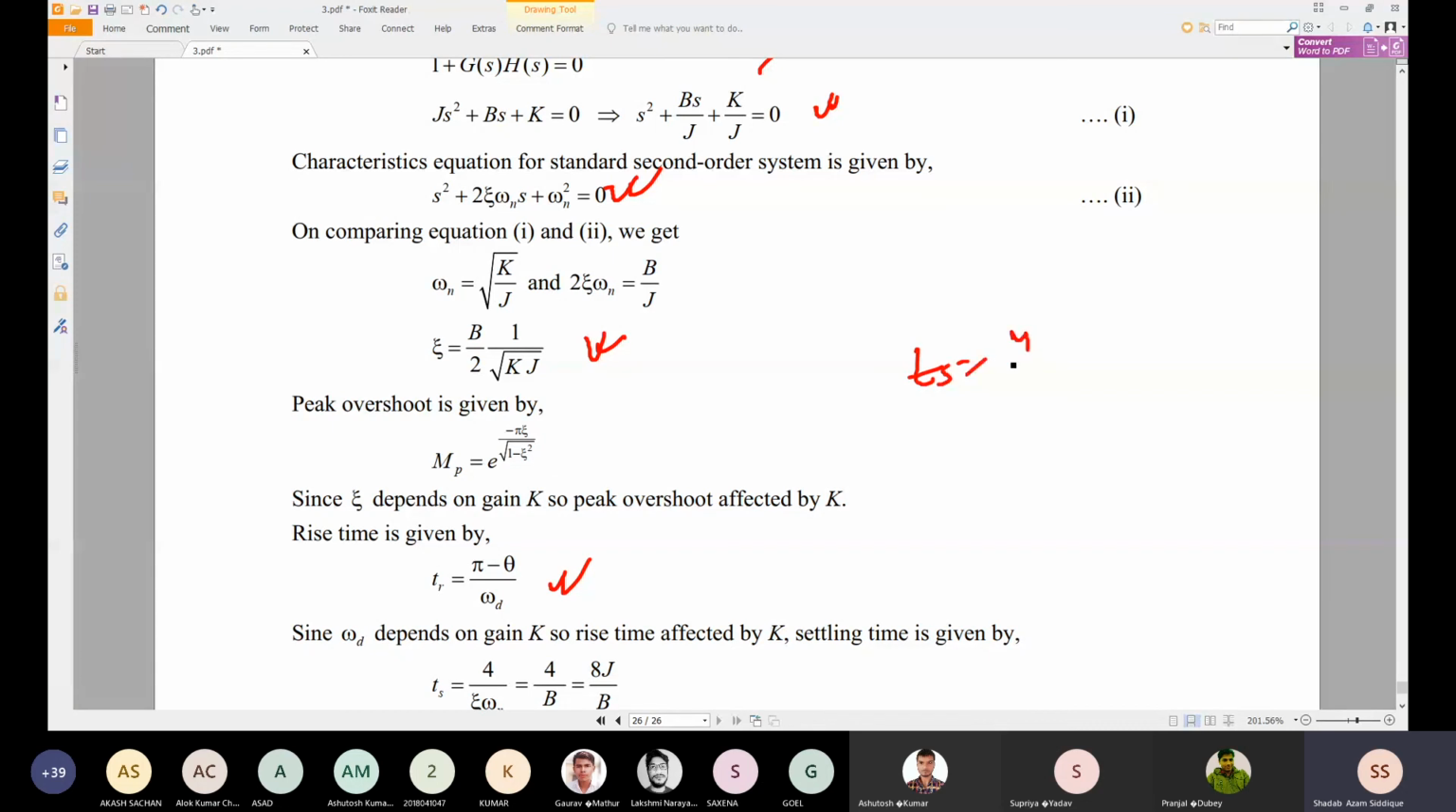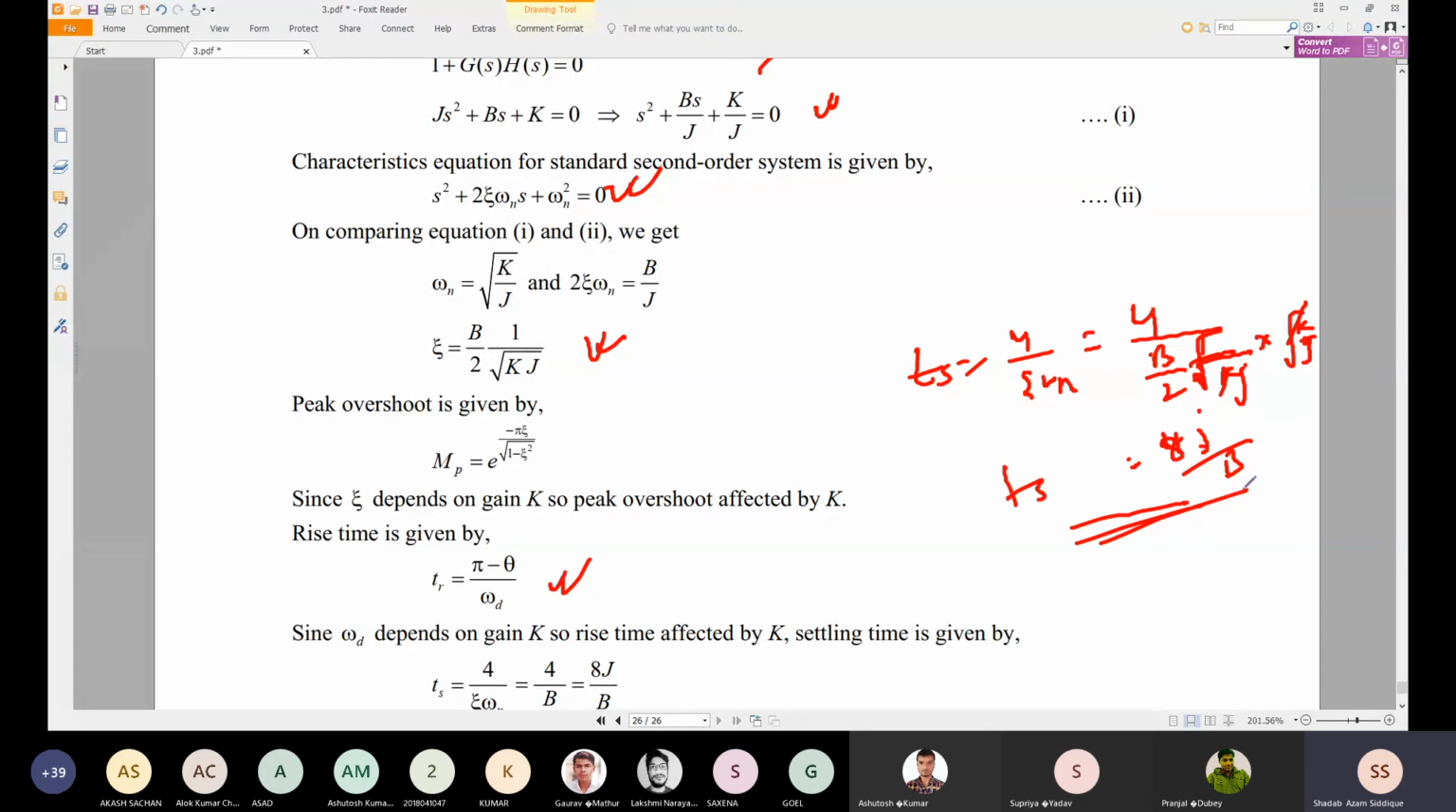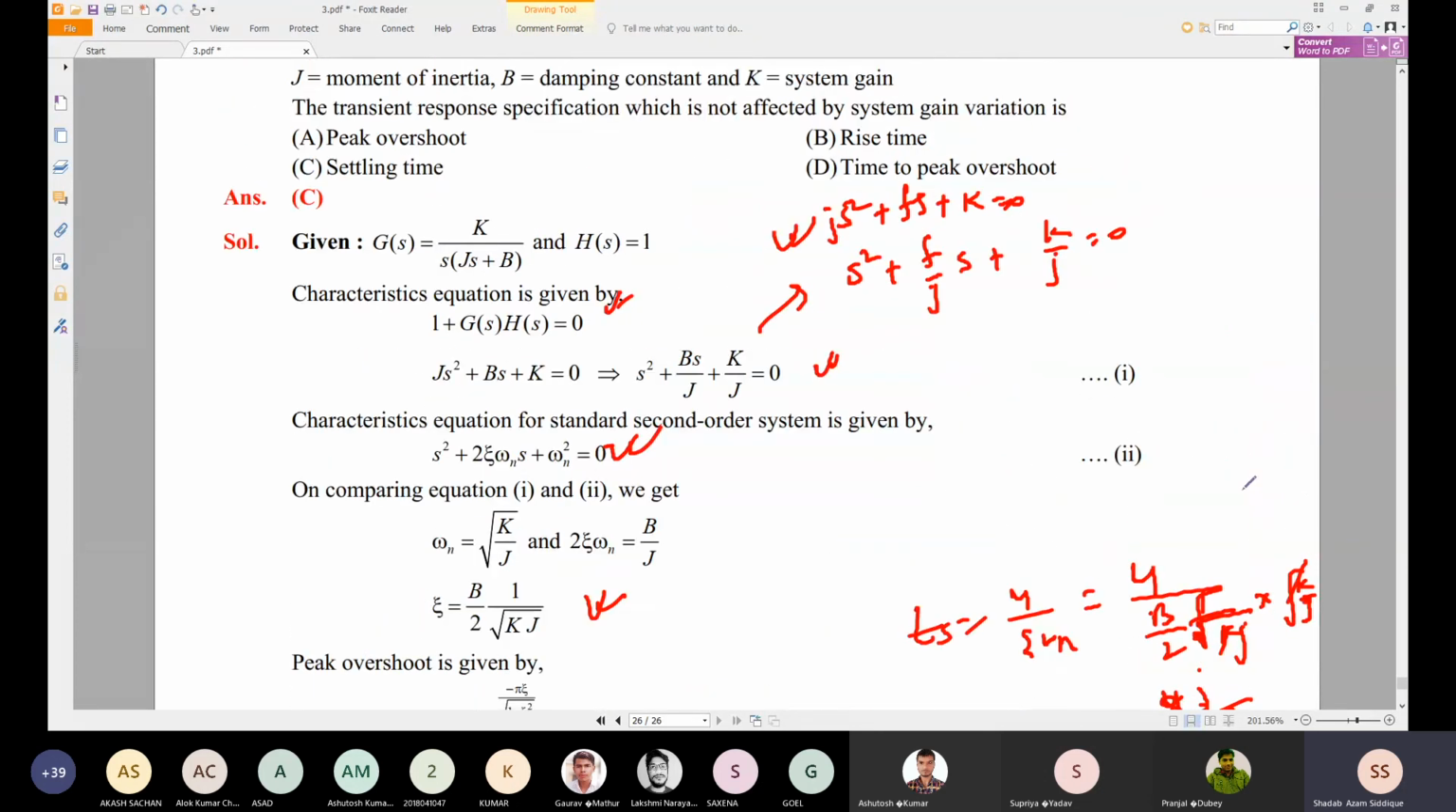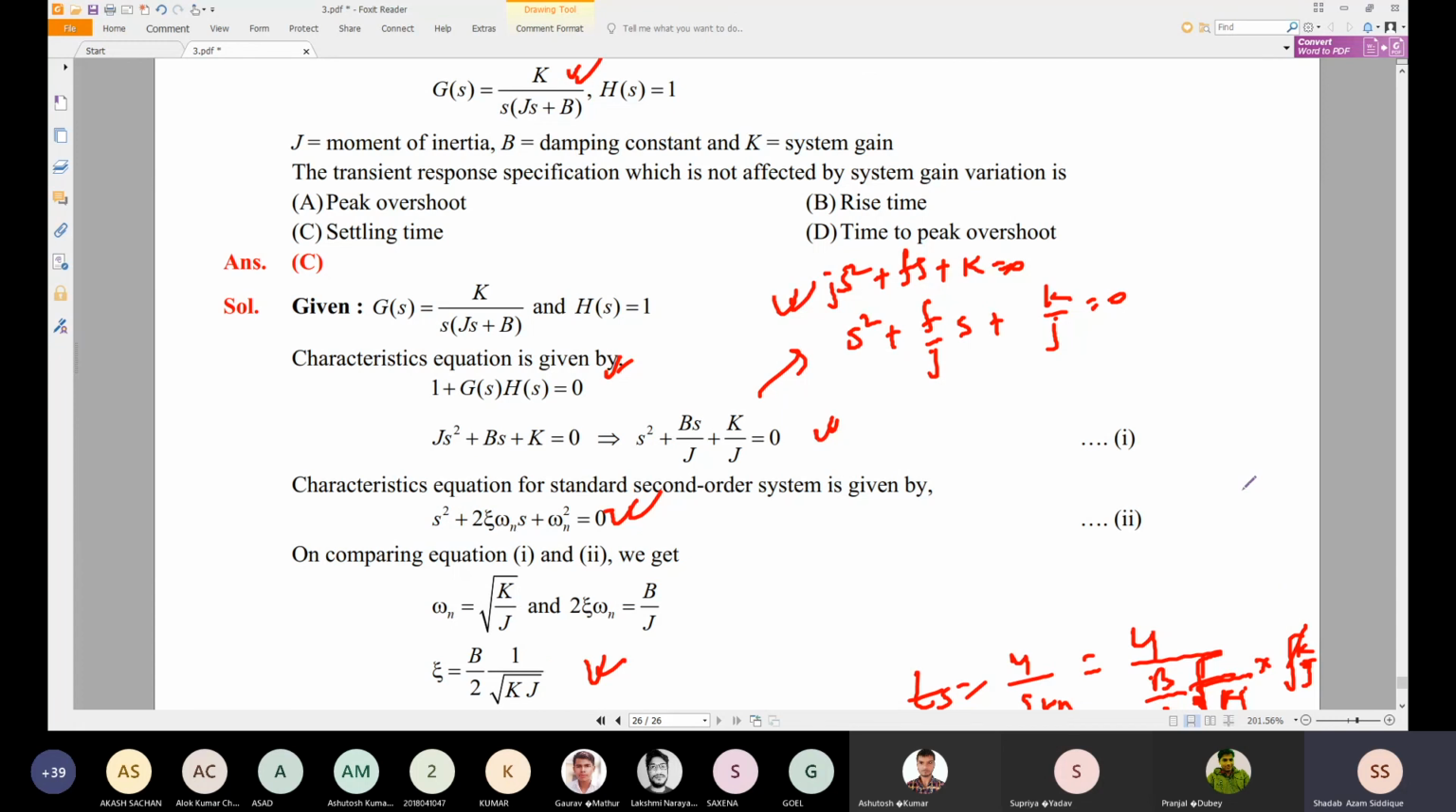Now settling time is 4 by zeta omega n. Zeta is B by 2 times the square root of K J, that is B by 2 into 1 upon root of KJ, and omega n is the square root of K by J. K gets cancelled, and we get 8J by B. So settling time Ts does not depend on K; it is independent of K, so settling time will not be affected by variation in the system gain.